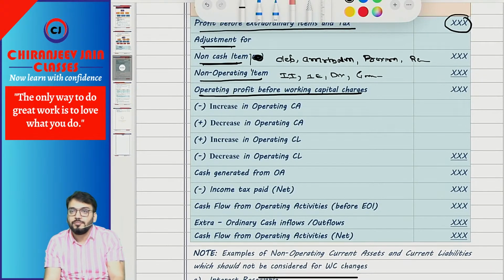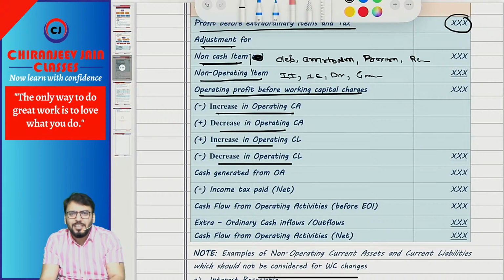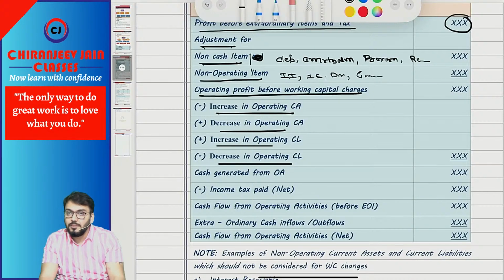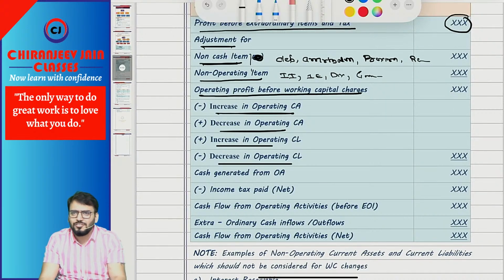Working capital changes. We will do adjustment for increase in asset, decrease in asset, increase in liability, decrease in liability. But which assets and liabilities? Operating assets and operating liabilities, meaning operating current assets and operating current liabilities. Understood? So all current assets are not operating. There may be some current assets which are non-operating, for example interest receivable and interest payable; that adjustment will not be done. So only operating assets and operating liabilities. Increase in asset will be minus, decrease will be plus, and reverse for liability. That too you have understood.